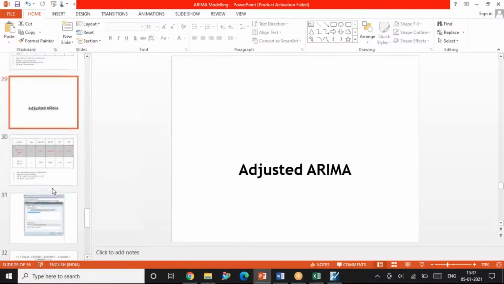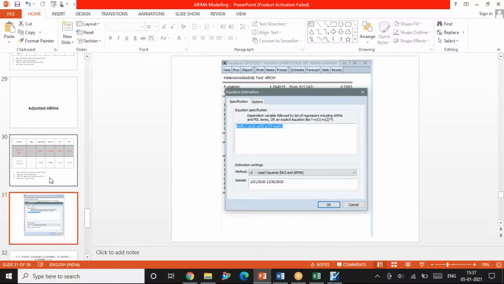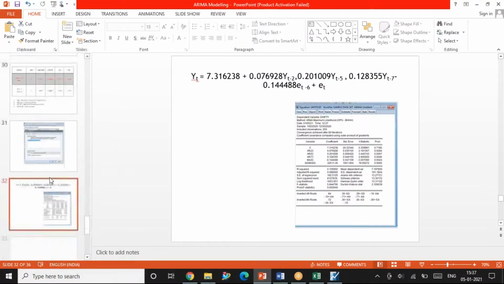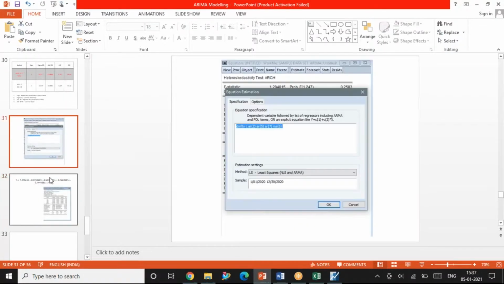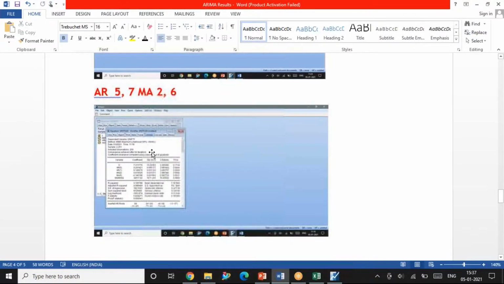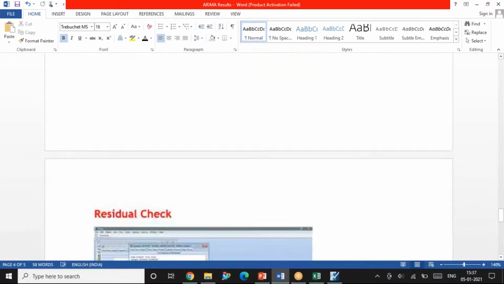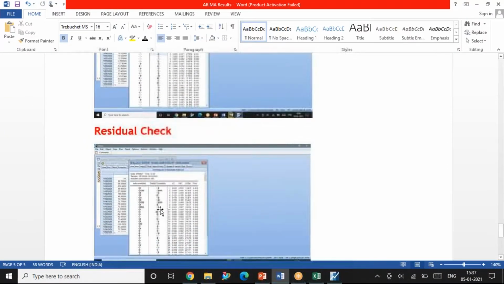So this is the adjusted ARIMA model. I've taken the values and run the equation, and I've done all the tests. Sorry, the results are not here, they are in the Word document. You can see that after doing all these things, I've run the equation and done a residual check. This is where I told you there are again significant spikes, but since we have included that, it is okay.